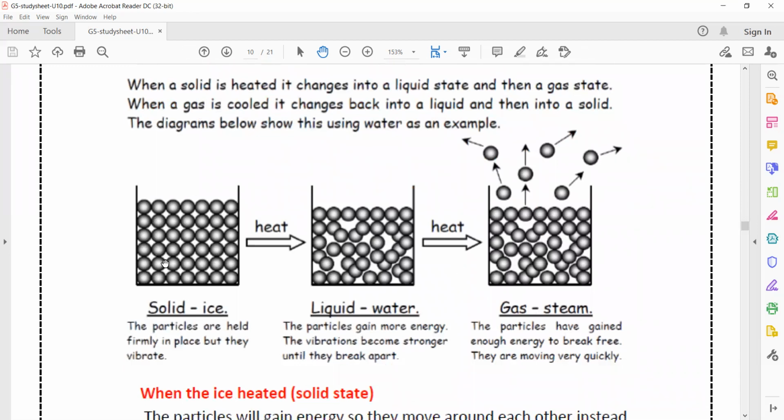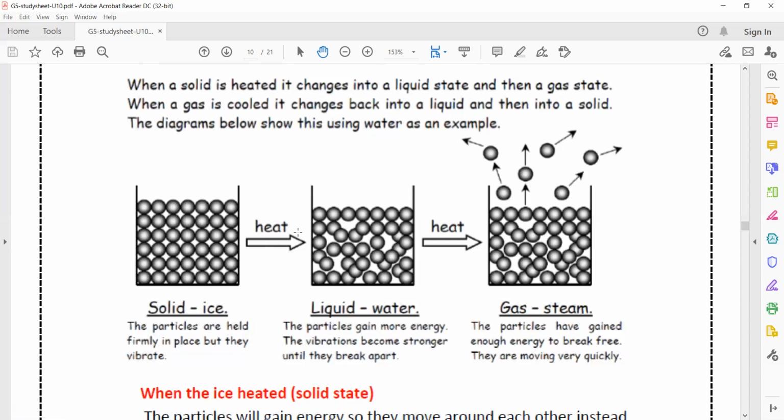Here we have the water in the solid state, which is ice. Here we have the water in the liquid state, and here we have the water in the gaseous state. In the solid state, we said the particles are closer to each other and their movement is vibrational motion on their position. When the solid particles gain heat energy, the particles are held firmly in place, but they vibrate.